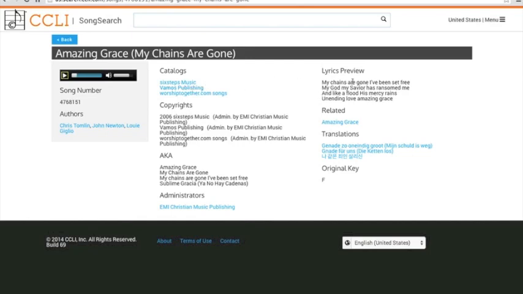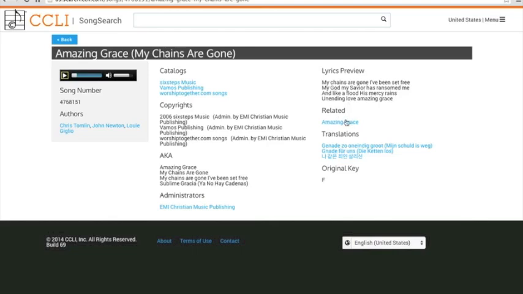Another great thing on this particular result is the lyrics preview. Because again, if you're looking for a song and you're not sure if you found the correct one, you can always confirm that if there is a lyrics preview or a sound preview, but not all the songs in the CCLI song search have that.